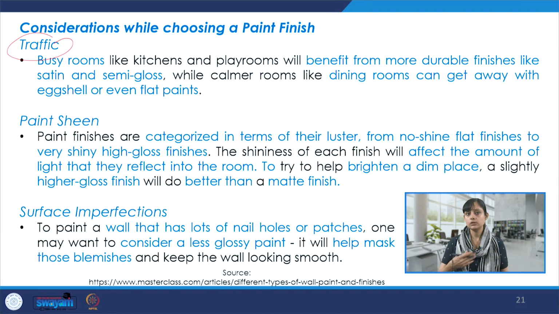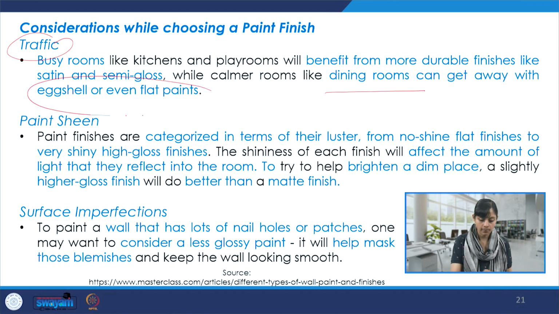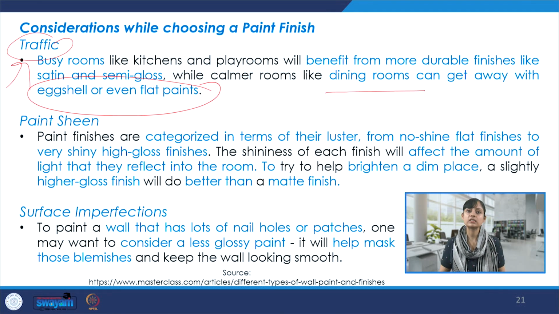Busy rooms, let's say kitchens and playrooms, will benefit from more durable finishes such as satin and semi gloss. Whereas the calmer rooms, like dining rooms, can get away with eggshell or even flat paints. So, this occupancy and traffic matters when we are selecting a paint finish.